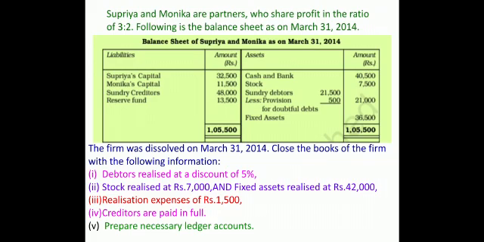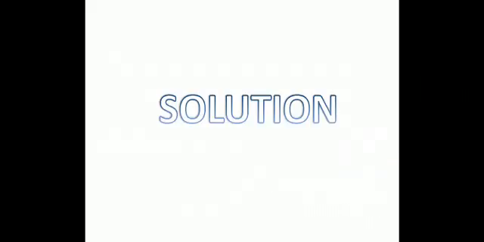Creditors were paid in full. See the value of creditors, 48,000. Full payment has been made. In the list of sundry liability, you have creditors and provision. And as I told you earlier, provisions are never paid. Right? Prepare necessary ledger account. When I say necessary ledger account, I mean the three basic accounts, that is realization, partners capital and cash account. Let's see the solution, children.